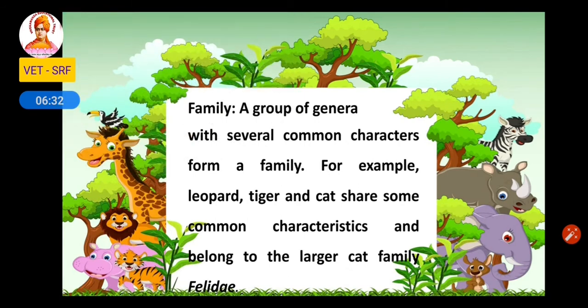The next one is family. A group of genera with several common characters forms a family. Genera is the plural of genus. For example, leopard, tiger and cat share some common characters and they belong to the large cat family Felidae. You can clearly distinguish the difference between leopard, cat and tiger. All are different from each other, but they all belong to the same family, called the cat family. The name of the cat family is Felidae.